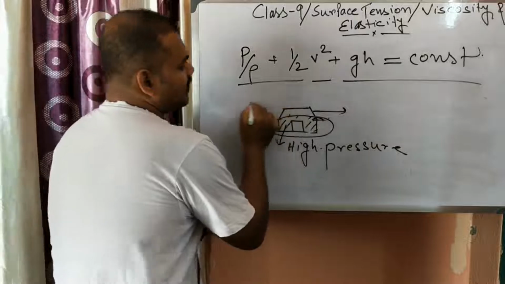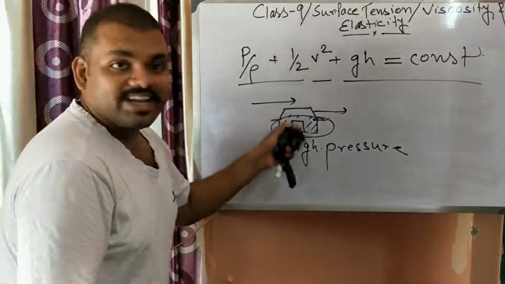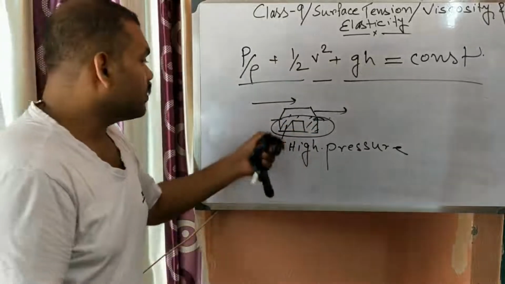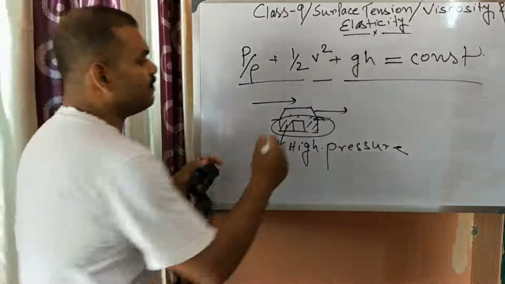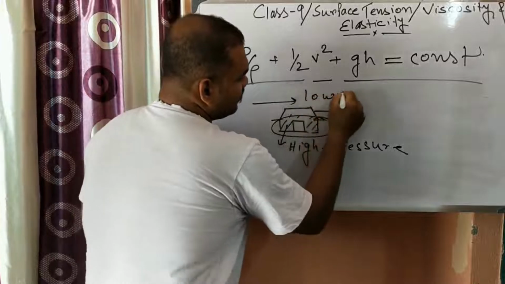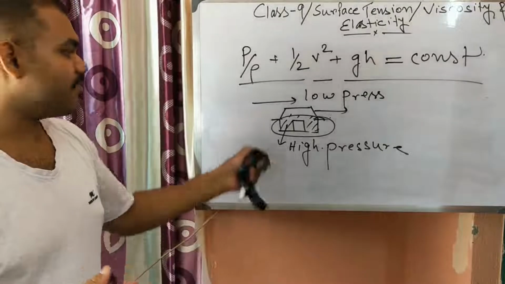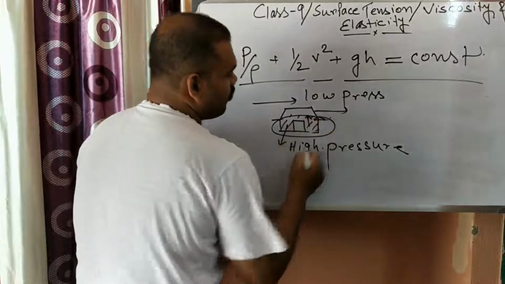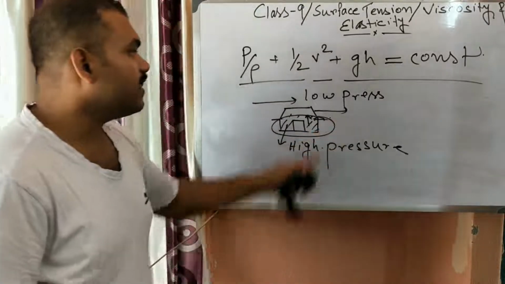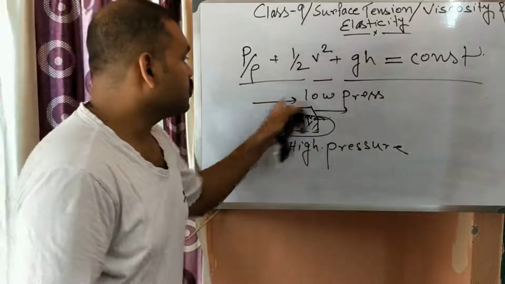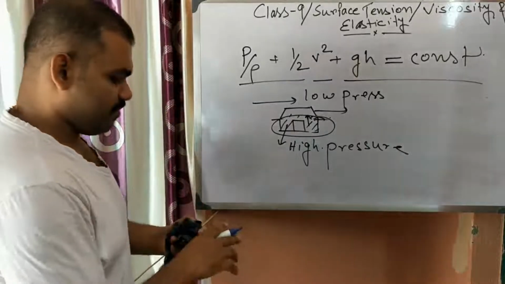At the upper surface the kinetic energy is much more than that of the air inside the house, so low pressure is created there. Air always tries to go from high pressure to low pressure, so an upward force acts on the roof, and that's why it is blown away by the strong current of wind.